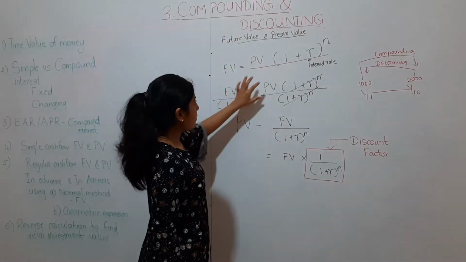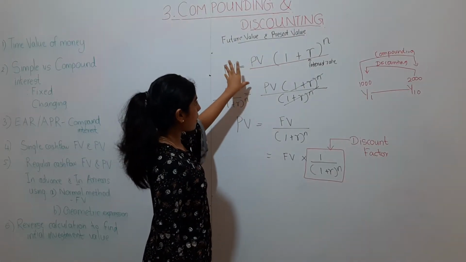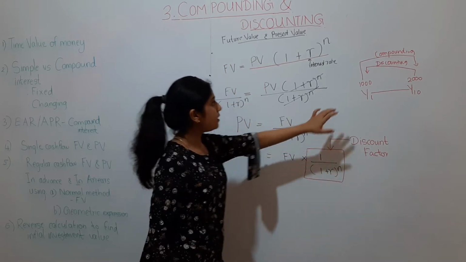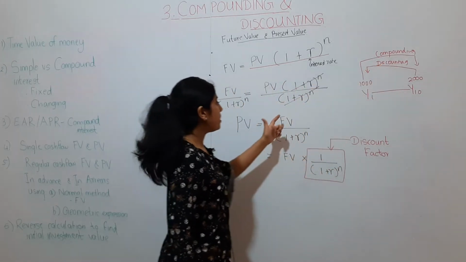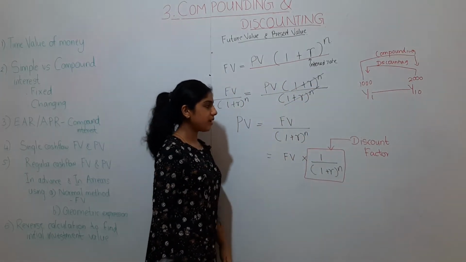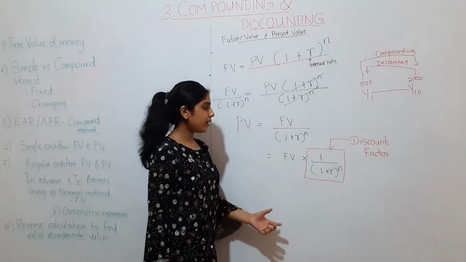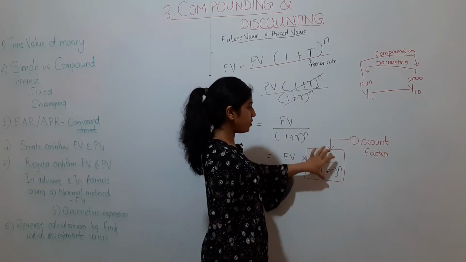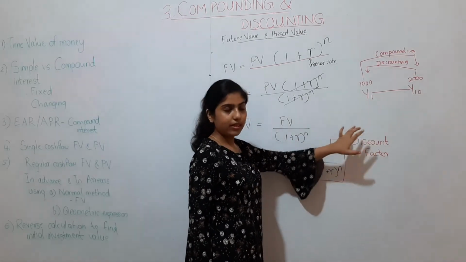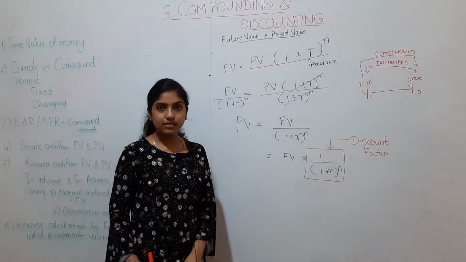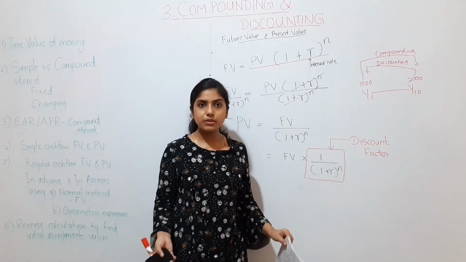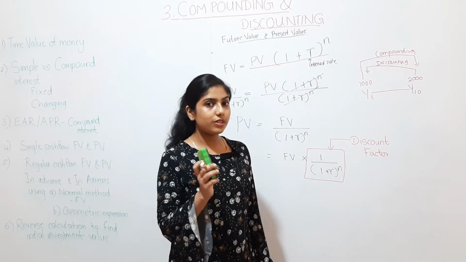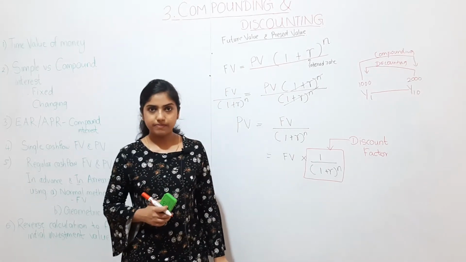Whereas when we turn around this formula to find the present value, we can get the discounting formula, which is future value divided by 1 plus r to the power n. If you split it, it is 1 divided by 1 plus r to the power n, which is known as the discount factor. Now this discount factor you can refer to a table that will probably be given in your exam, which is called the discount table.